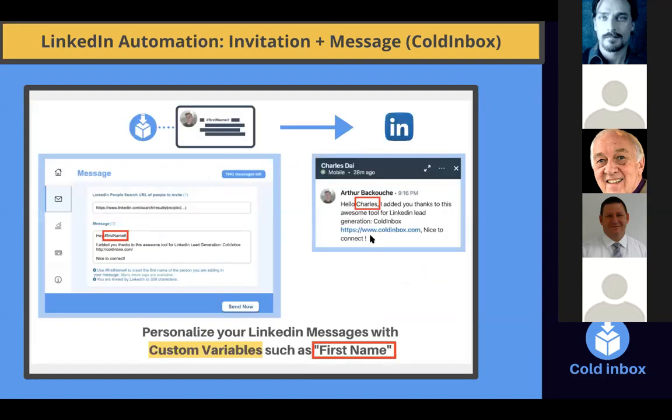After that, you can personalize each message with their first name. For example, if I send the message, "Hi there, would you like to come to the webinar?" it will not be really successful. I will not get a good answer rate from my target audience and leads. So what you need to do is personalize each message with the first name tag. I will now show you a demonstration of CallInBox. So let me go into LinkedIn. Now you can see my LinkedIn profile.